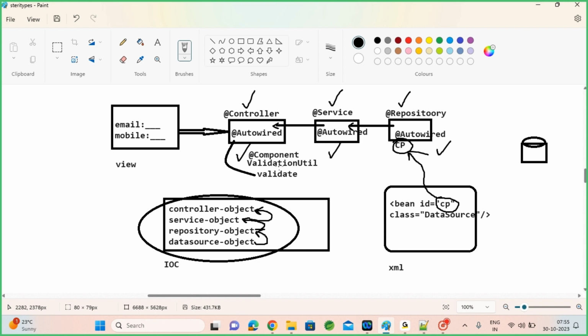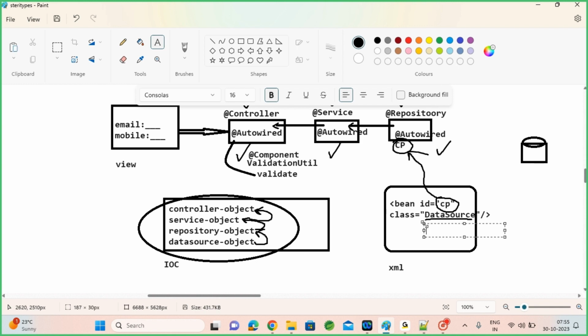In case you have any configurations, like creating a data source or creating REST templates, if you want to do any configurations, there is no specific object you can create because they all are predefined classes. Data source is a predefined class. For connection pool, basically we use data source, or there are some third party classes like combo pool data source, or Apache basic data source. All are predefined library classes. Hikari data source. So there are so many data source classes available from third parties to create connection pools.